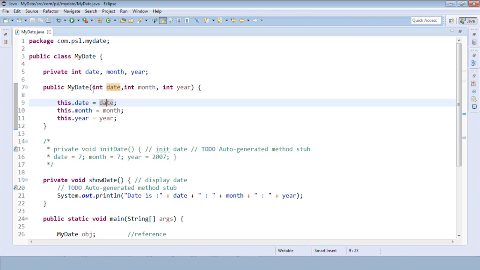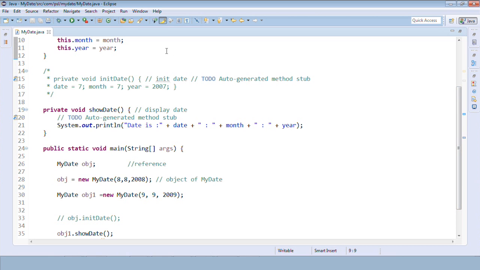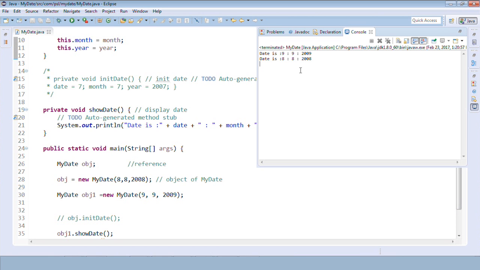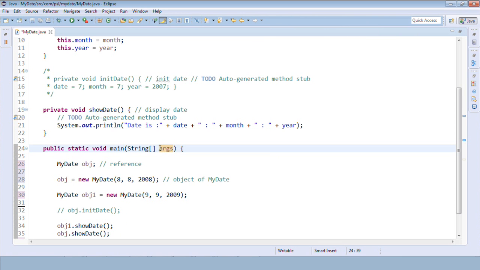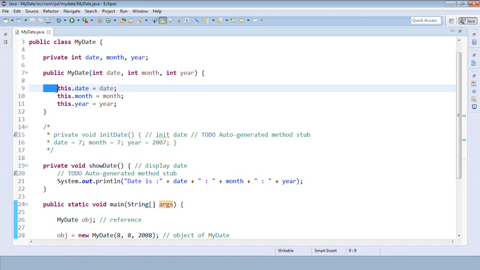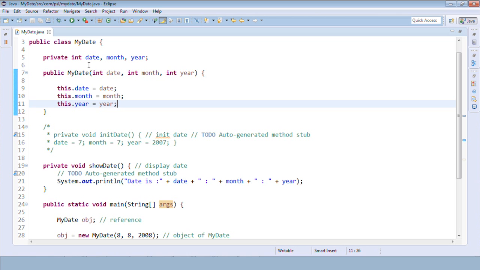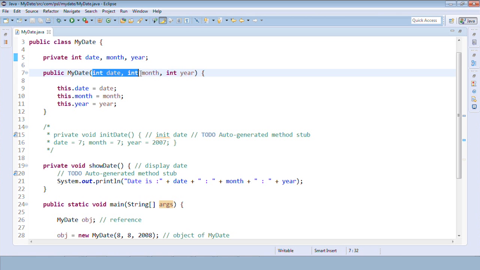On the right hand side, these are the locals. From local, we are copying it to global. So this is how we can remove the problem of shadowing. Now if I run this, I'll get the expected output. So we have seen two uses of this. This points to the current object, and this is for persisting the state of an object. The second use of this is to remove the problem of shadowing. We get a problem of shadowing when the global variable name and local variable name are the same.